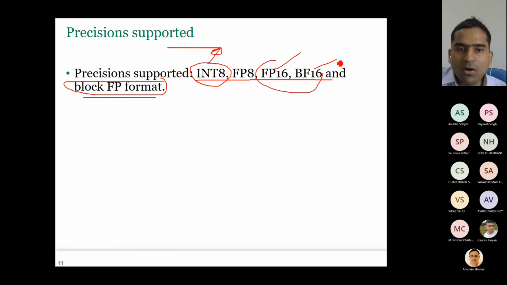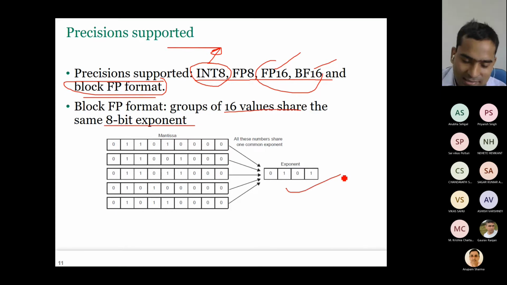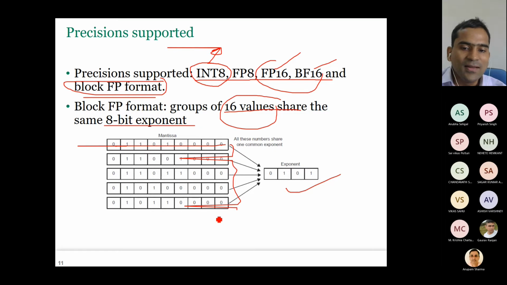Okay. Now let us see what block FP format is. In Grayscale, it groups 16 values that share the same 8-bit exponent. This is a simple illustration of what block FP format is. Here it is only showing 5 numbers that have different mantissas, but their exponent is the same. In Grayscale, there are actually 16 values that share the same exponent. So here 5 values share the same 4-bit exponent, but in Grayscale, 16 values share the same 8-bit exponent.